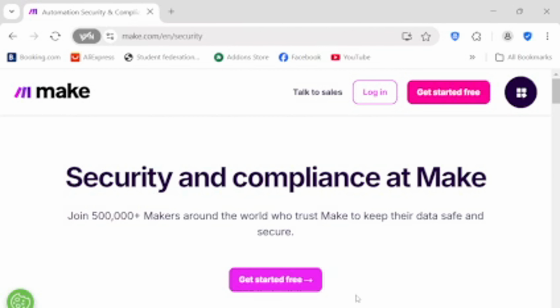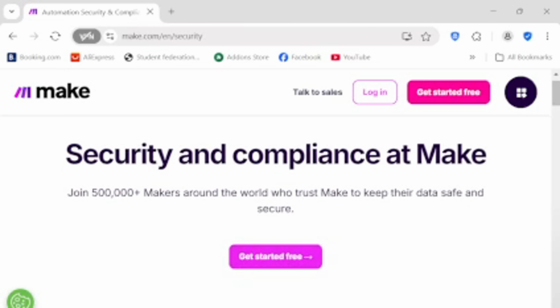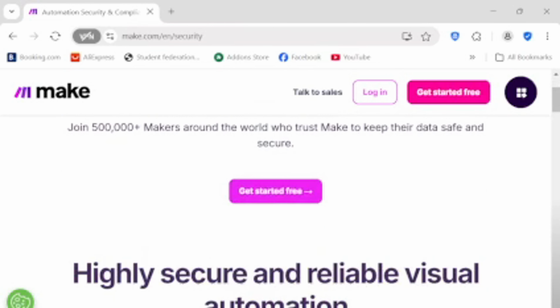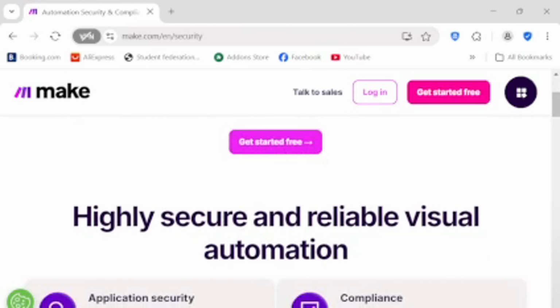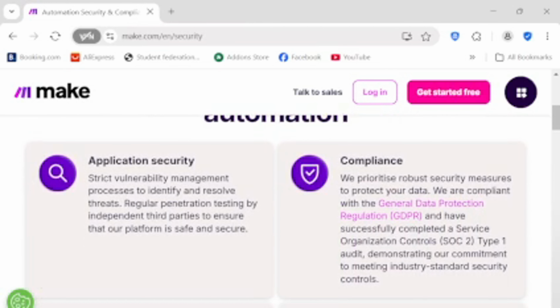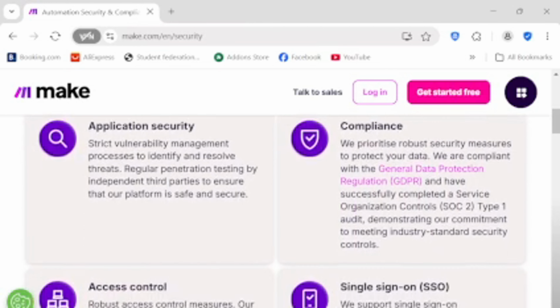Data mapping. Seamless data flow. Transform data on the fly. A crucial part of automation is ensuring data flows correctly. Make's Visual Mapper allows you to easily map data outputs from one module to the input fields of another. You can also use built-in functions to transform data on the fly, format dates, manipulate text, perform calculations, and more.